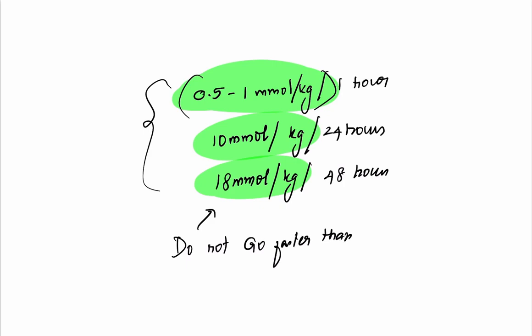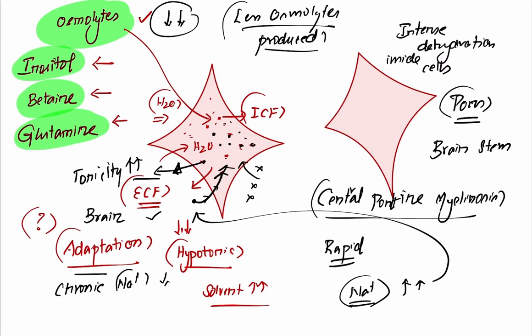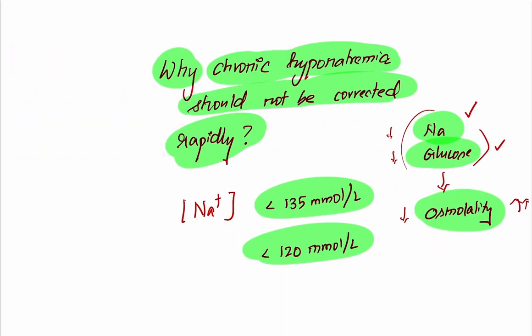If at all it is done faster than this, then the patient can suffer from central pontine myelinosis syndrome. So that is what we are trying to avoid in this particular patient. And this is the reason why chronic hyponatremia should not be corrected rapidly.